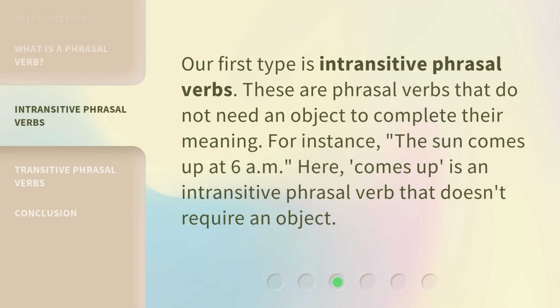Our first type is intransitive phrasal verbs. These are phrasal verbs that do not need an object to complete their meaning. For instance, the sun comes up at 6 a.m. Here, comes up is an intransitive phrasal verb that doesn't require an object.